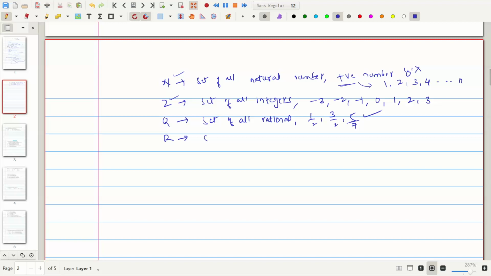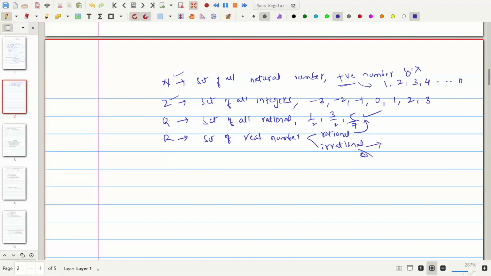And R is the set of all real numbers. Real numbers are those numbers which contain both rational numbers and irrational numbers. Rational numbers we have already discussed, which are in the form of ratios, and irrational numbers are not in the form of ratios. Other than the rationals are irrational numbers.